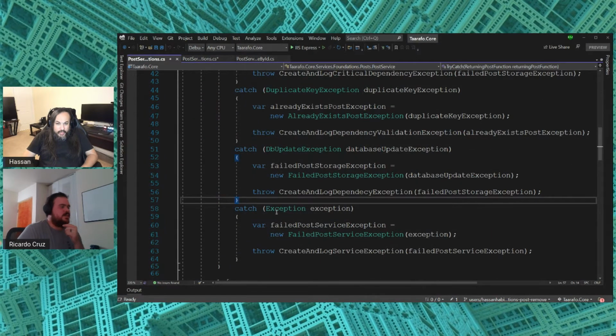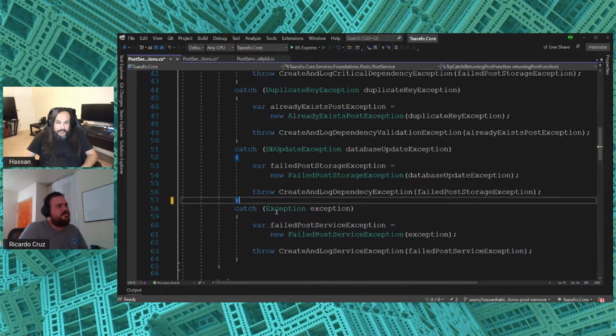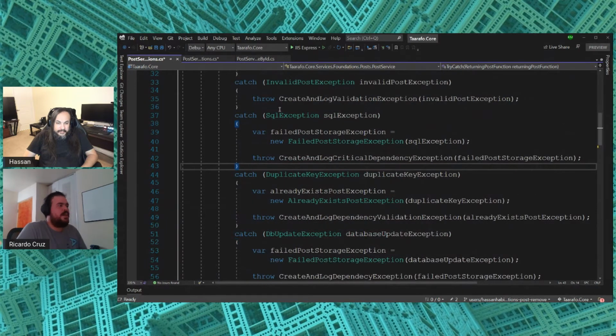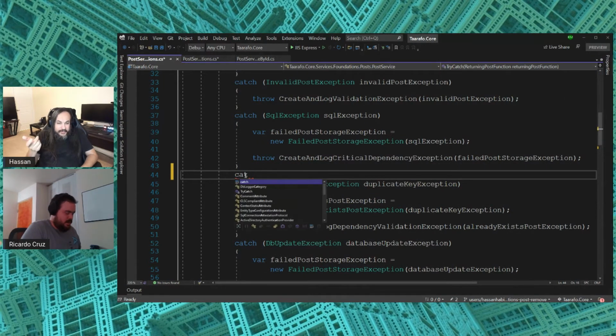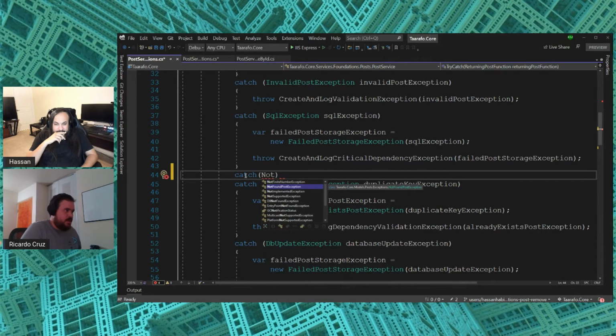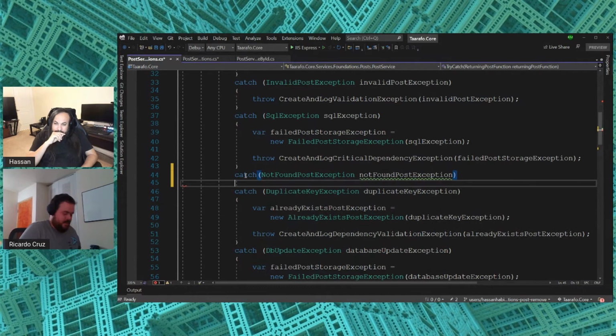Put that right under the SQL exception, because you have to connect to the database first in order for you to be able to. Yeah, order is important. So not found post exception.